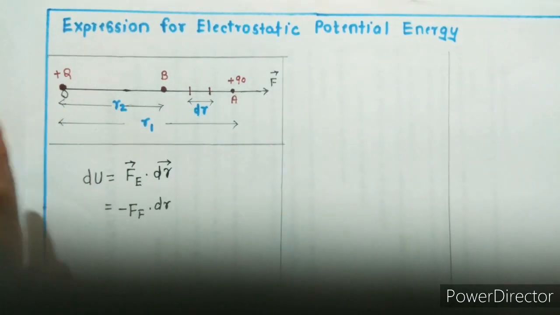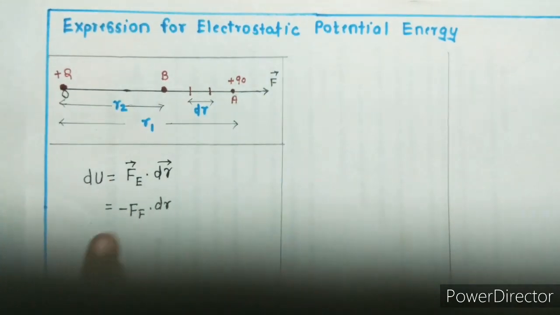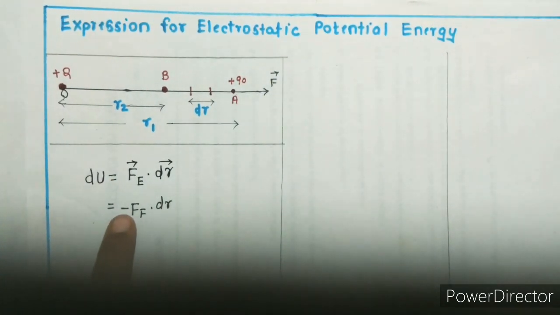Both directions are opposite, so it denotes the negative sign.